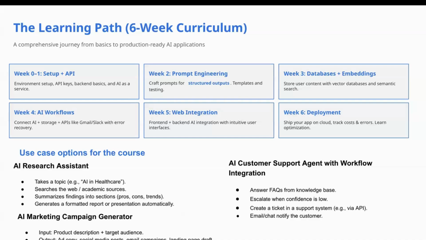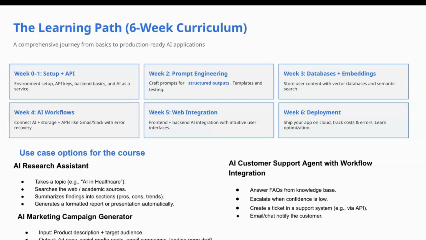And the options for the course. So we will have a poll. You guys can choose, bring in your own project, which obviously is in line with the course, or we will have an option of choosing from multiple projects, like an AI research assistant, which takes a topic, searches the web or academic sources, summarizes findings into sections, and then generates a formatted report.